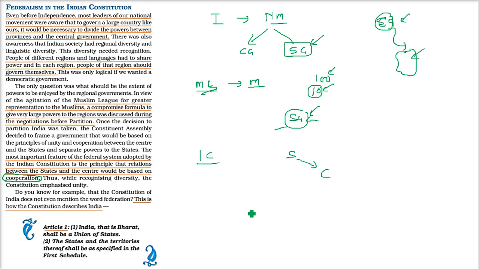This is how the Indian constitution describes our country. It is said that India, that is Bharat, shall be a union of states, and we know that some countries use federation, some countries use union, and we have stuck with this word union, right?